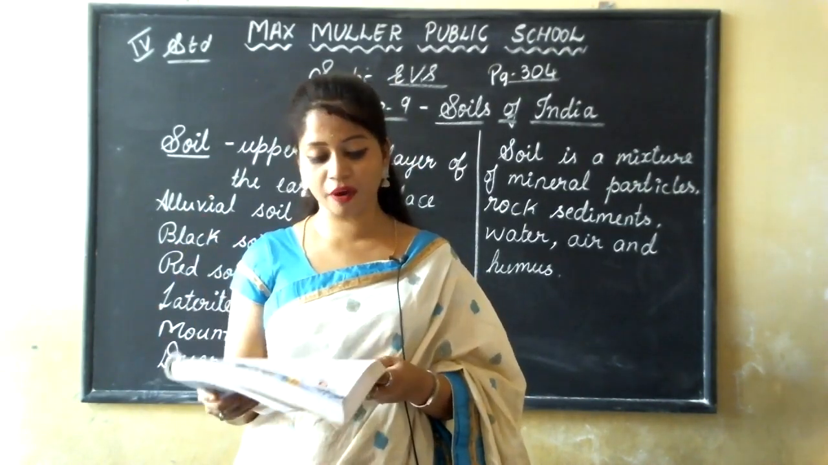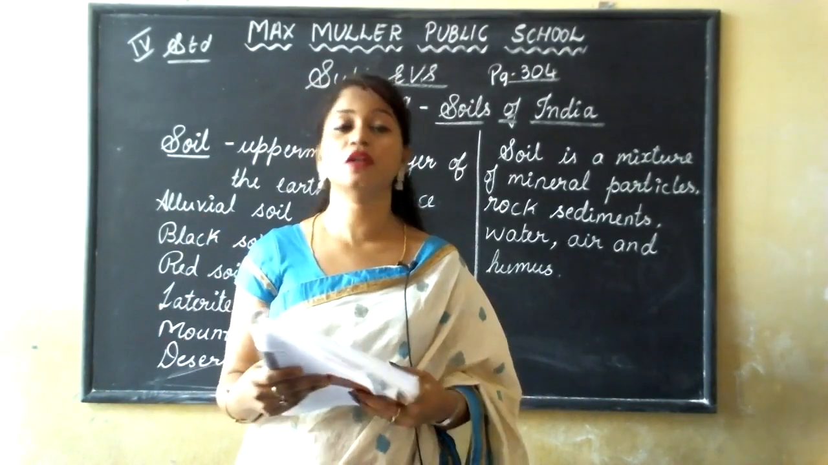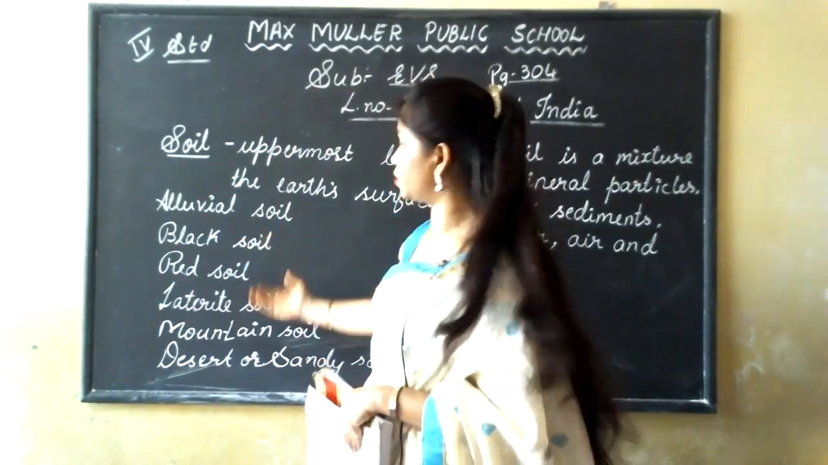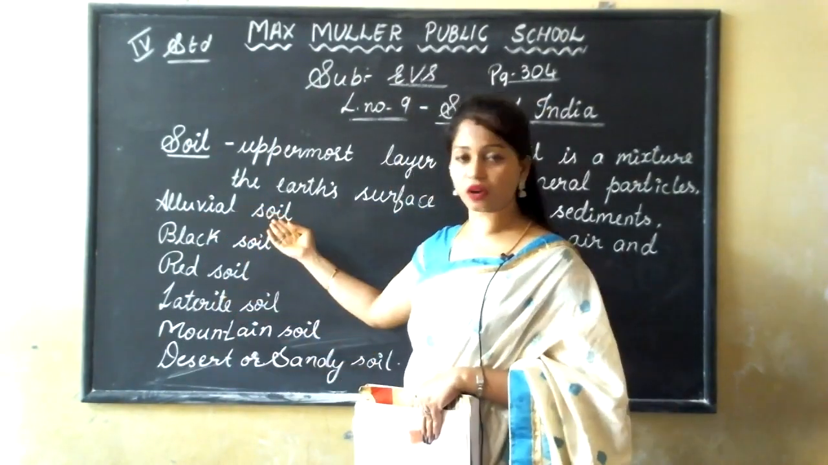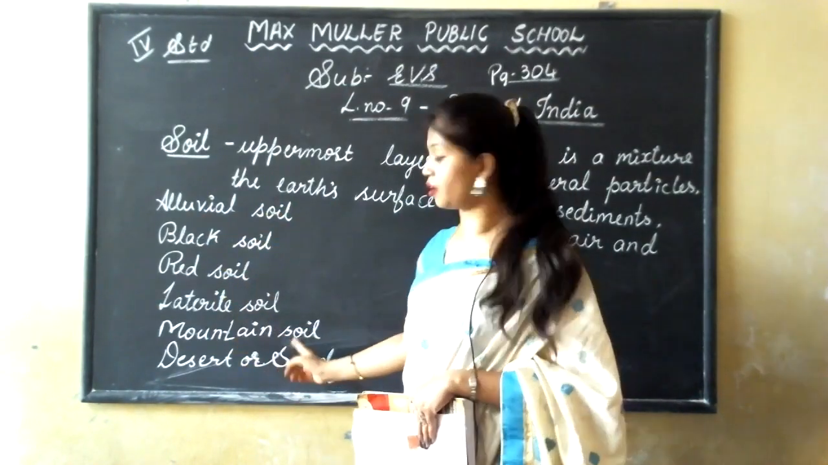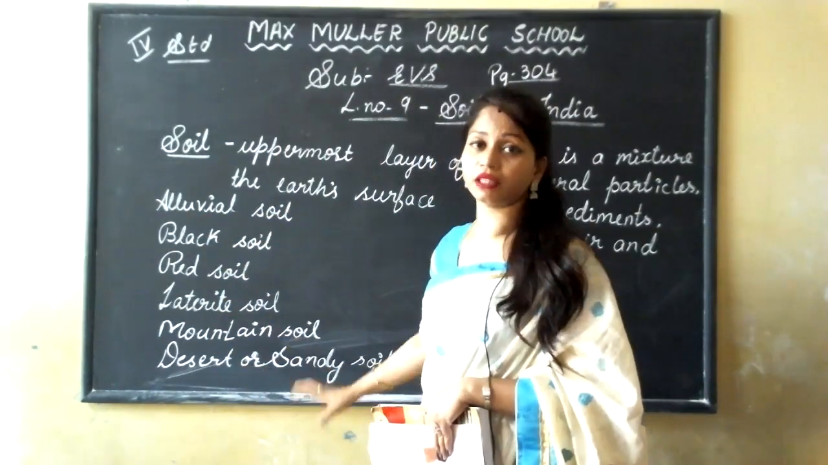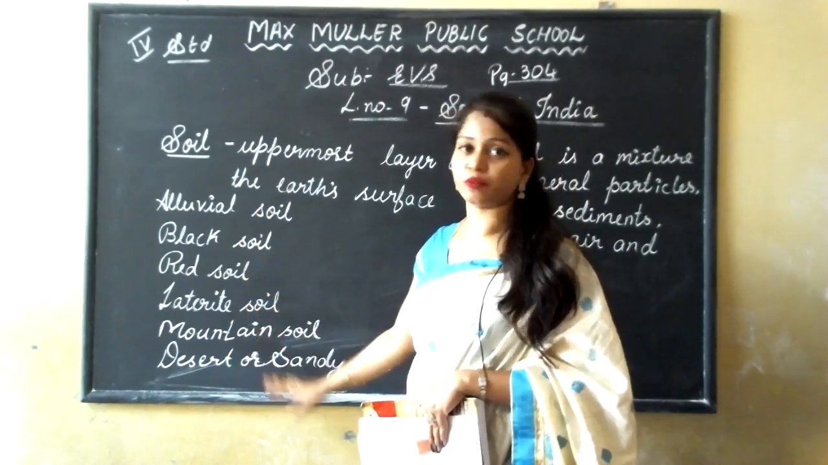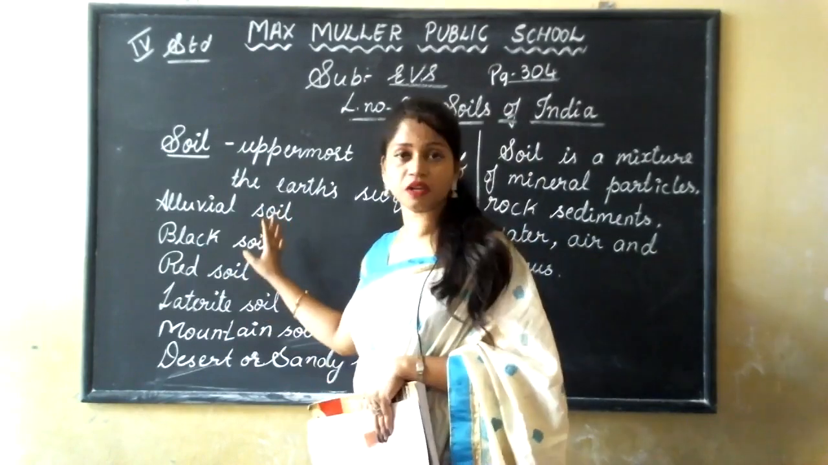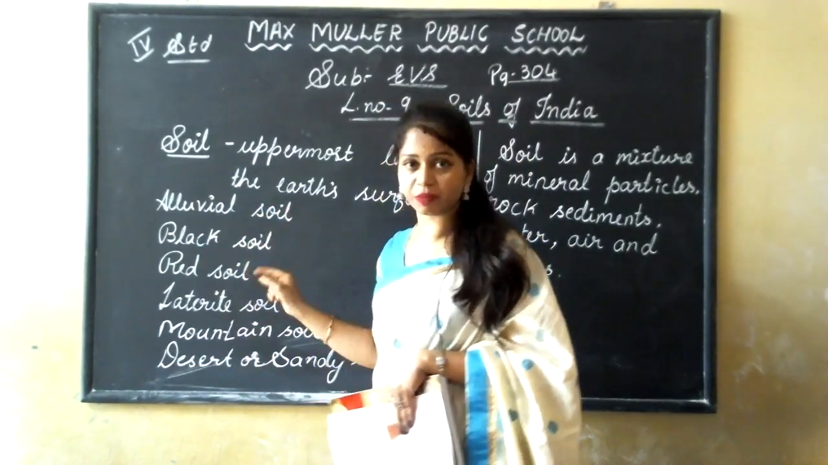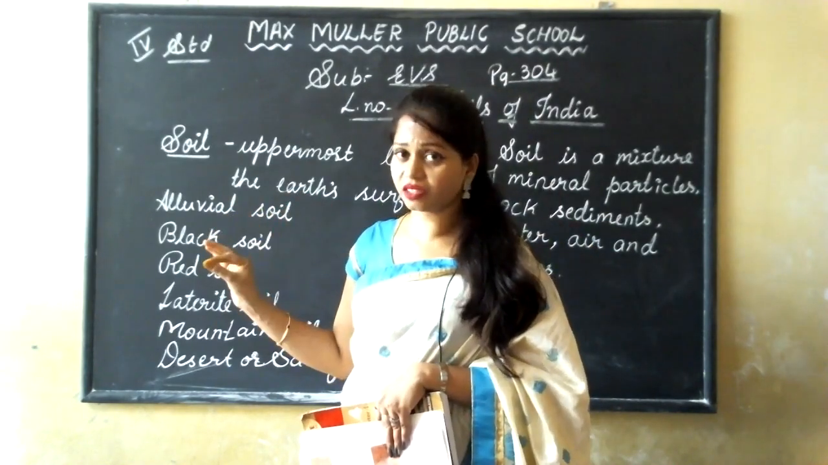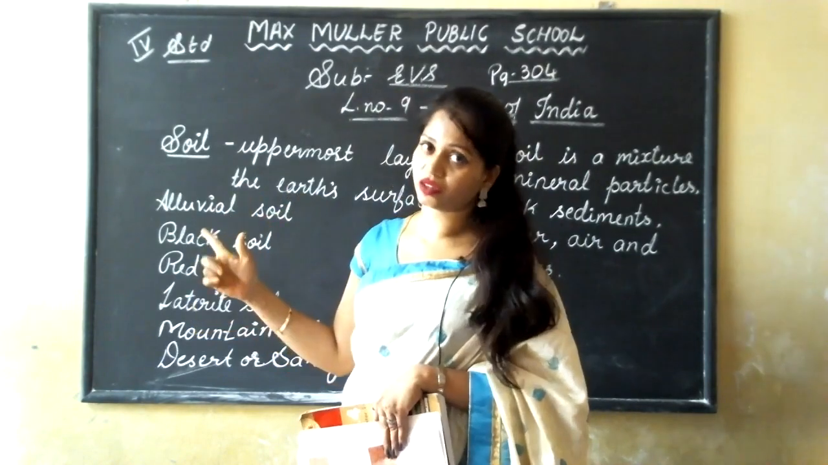What are those? See, soil found in India is classified into the following groups: alluvial soil, black soil, red soil, laterite soil, mountain soil, desert or sandy soil. Okay, these are the different types of soil. In our India we can see all these types of soil. Once again I'll repeat: alluvial soil, black soil, red soil, laterite soil, mountain soil, desert soil. Six.